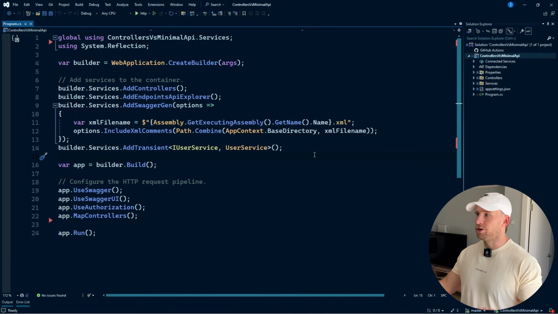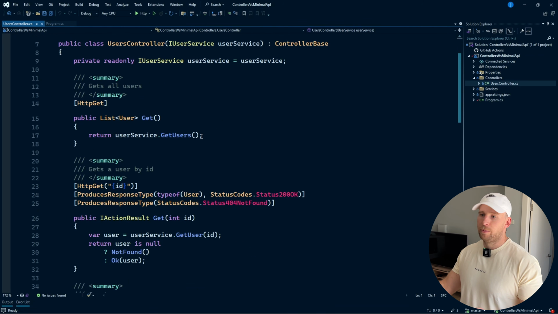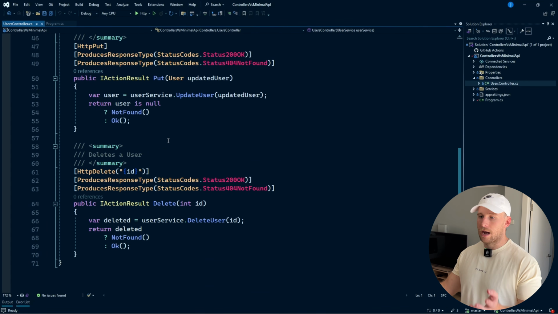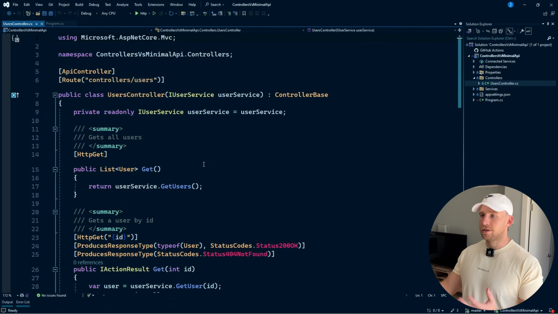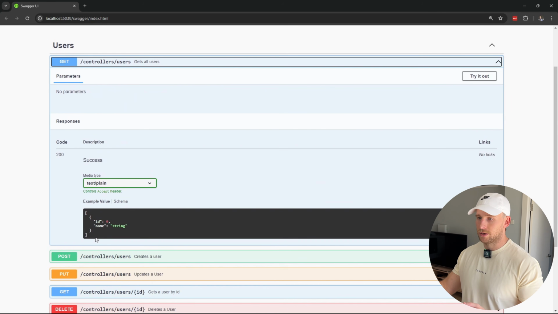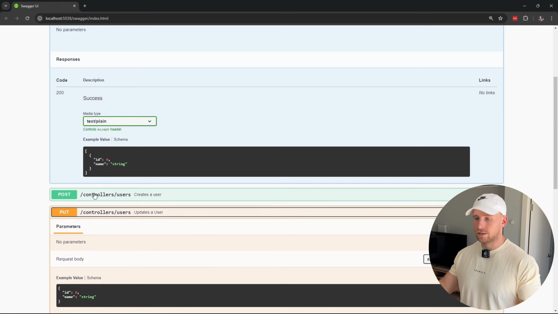Okay, so here's our project. It's just a basic project with a user controller, and we just have a get all users, get a user by ID, create a user, update a user, delete a user. You know, just a basic controller with create, read, update, delete sort of stuff. So let's run this and see what it looks like. We have our endpoints here. We have some documentation with it in terms of request and response bodies and so on. That's what we're going to be replicating using minimal APIs.